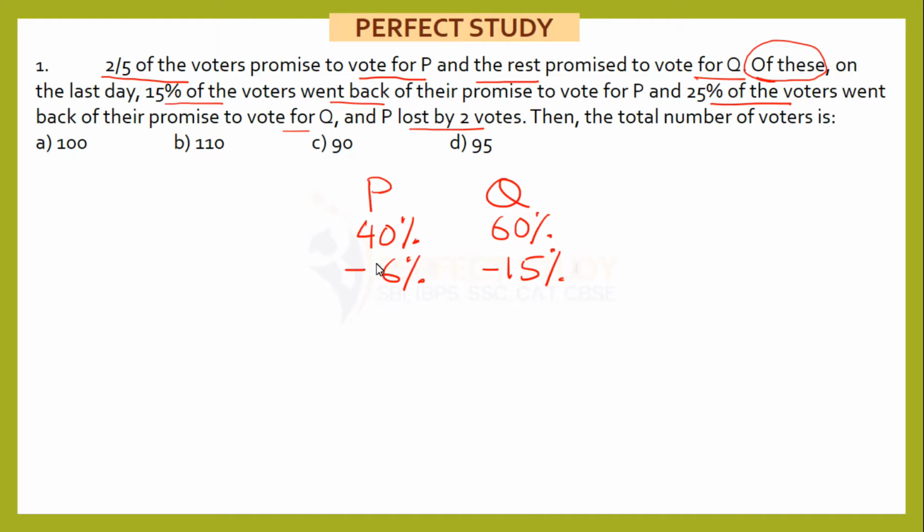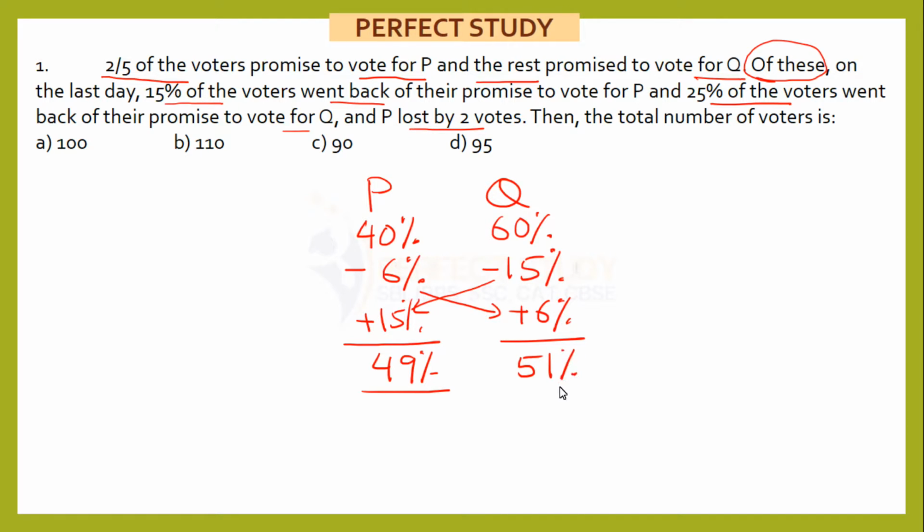Now the point is, these 6% who are going back on their promise, where are they going? They are actually going to Q. And what about these 15% who are not voting for Q? They are voting for P. So effectively 15 minus 6, that is 9, P is getting 49%. And if P is getting 49%, then Q is getting 51%.